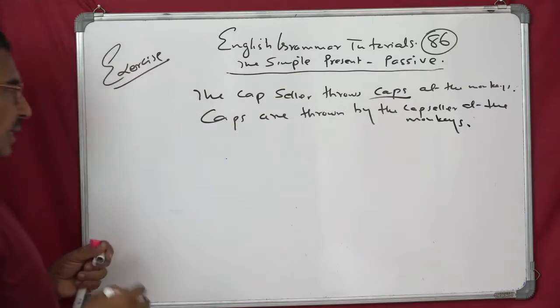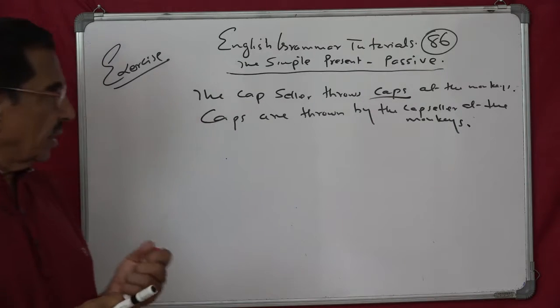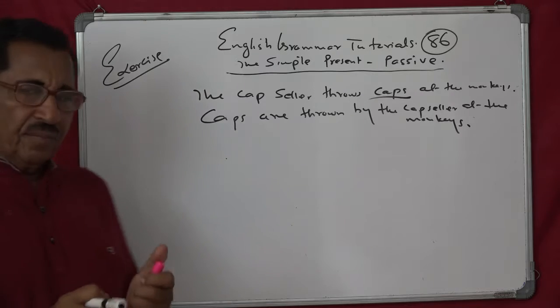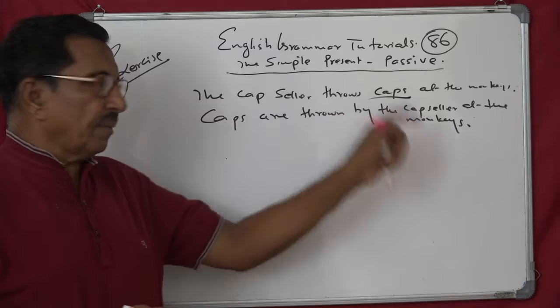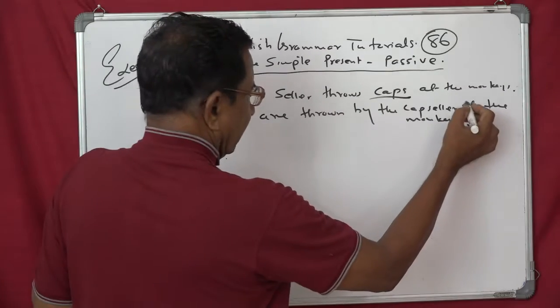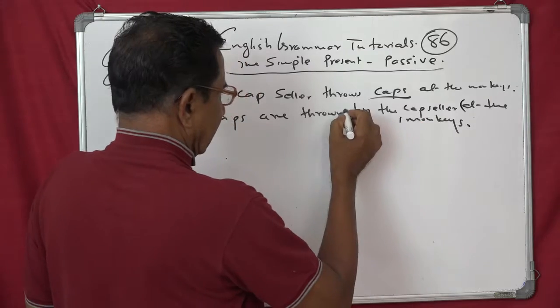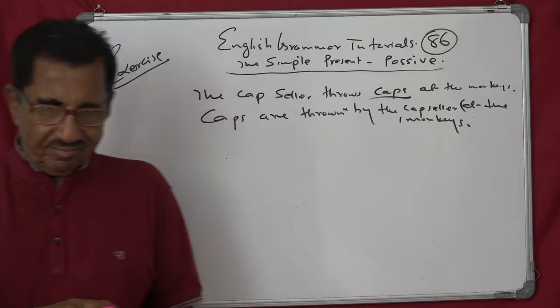Understand? The cap seller throws caps at the monkeys. Passive is: caps are thrown by the cap seller at the monkeys. Caps are thrown at the monkeys by the cap seller. That will be much better, I think. So you bring "at the monkeys" here. Okay. And then that will be a better order, isn't it?